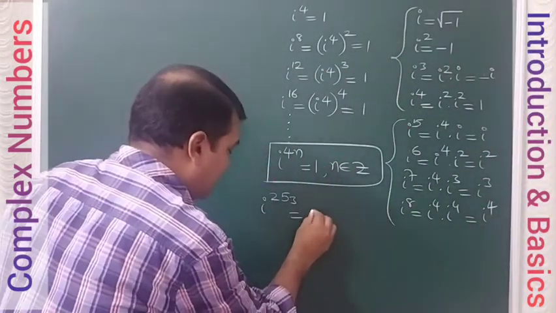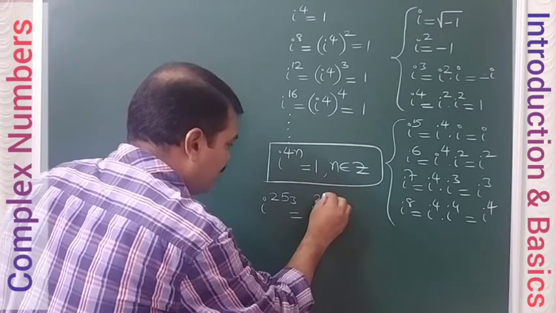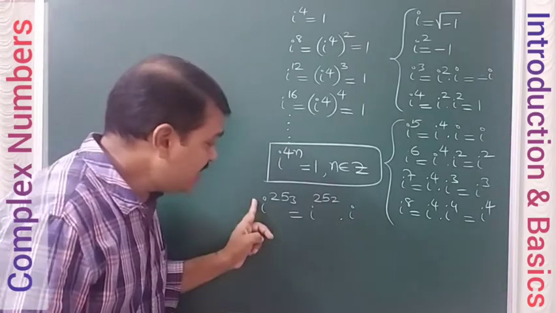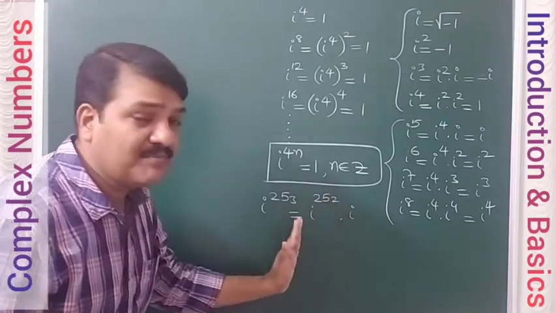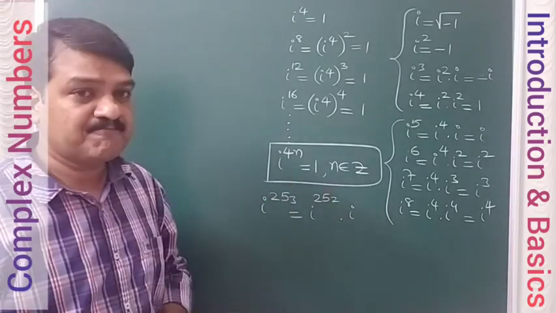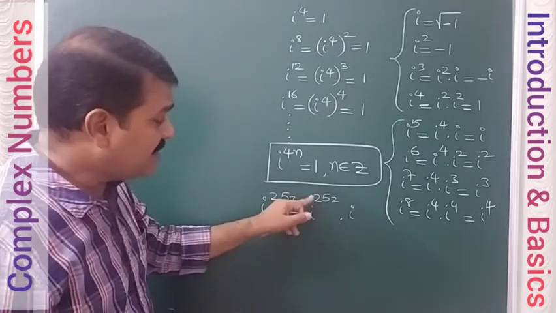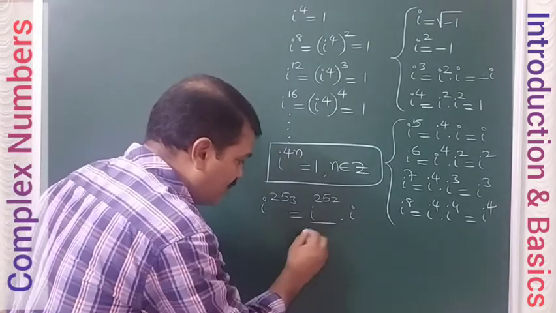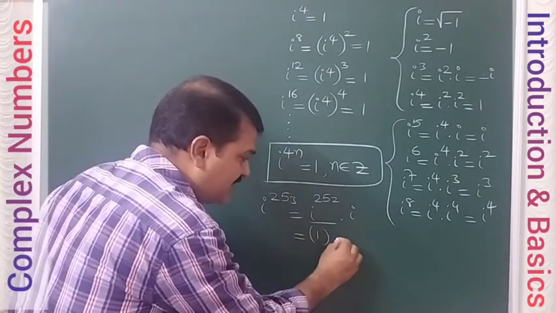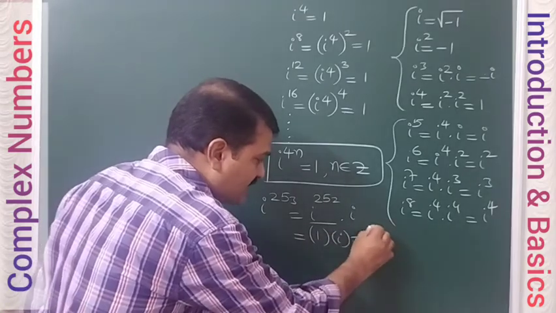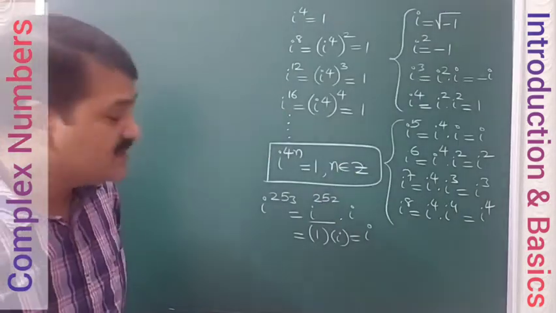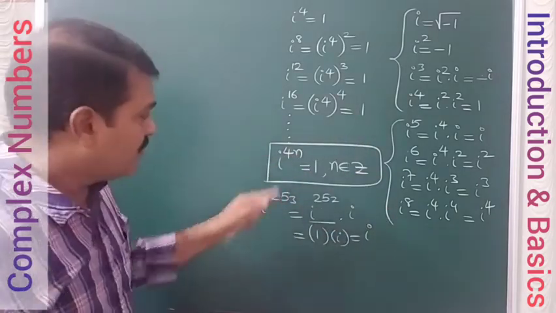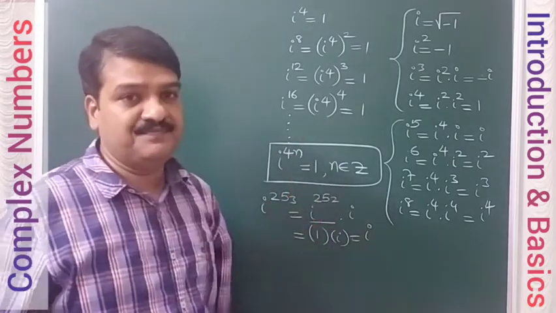And we can write this as i power 252 into i. Why are we writing like this? Because we are separating the multiple of 4 from this power. Because i power a multiple of 4 will be 1. That means i power 252 is going to be 1. So 1 into i is your answer. Simple, just identify and separate the multiple of 4 from whatever power they have given.